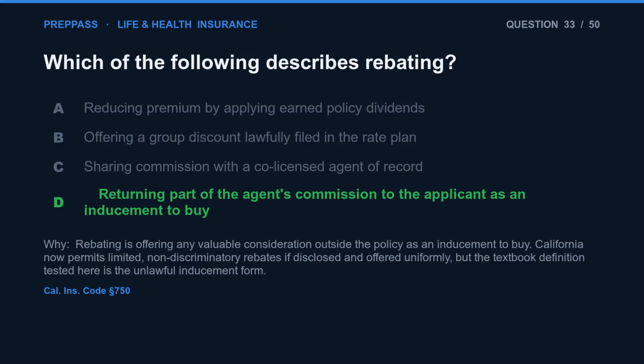The correct answer is D. Rebating is offering any valuable consideration outside the policy as an inducement to buy. California now permits limited, non-discriminatory rebates if disclosed and offered uniformly, but the textbook definition tested here is the unlawful inducement form.